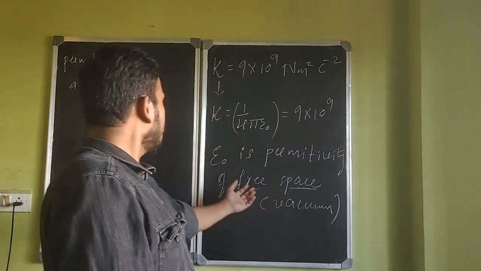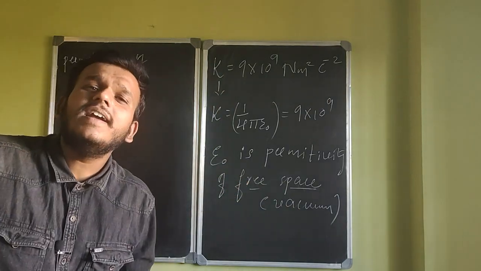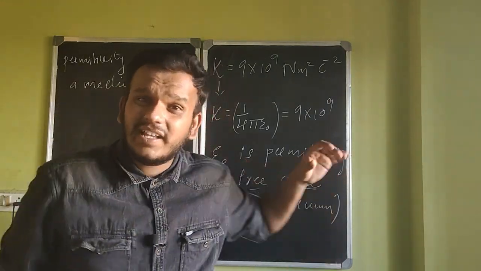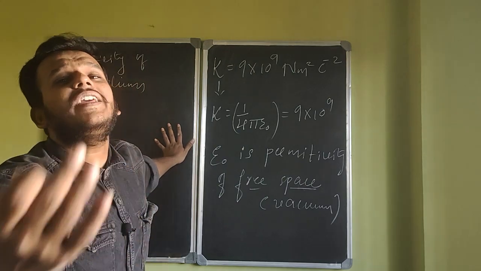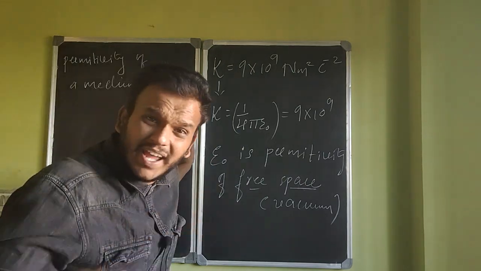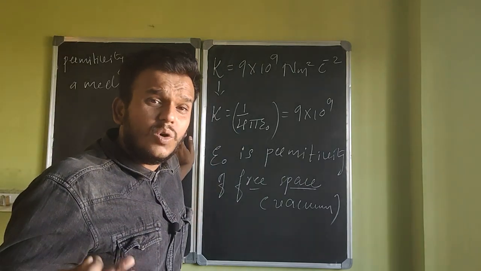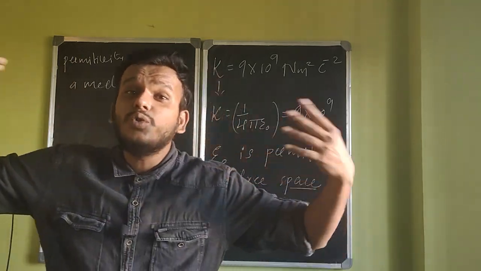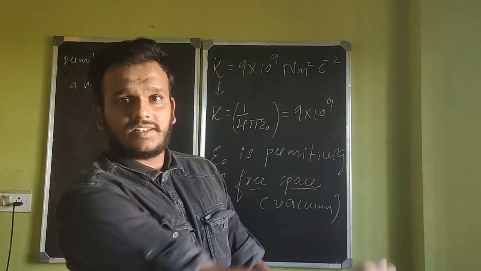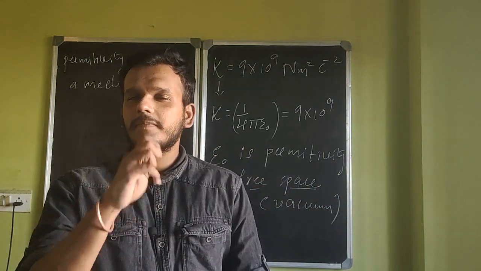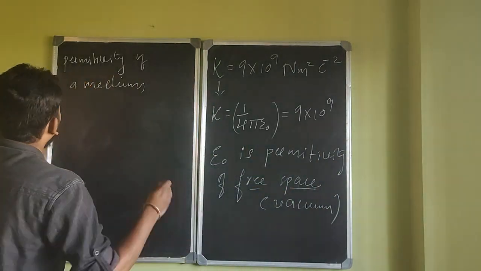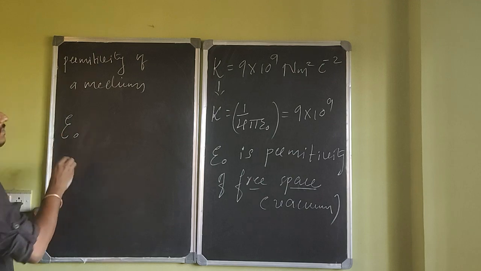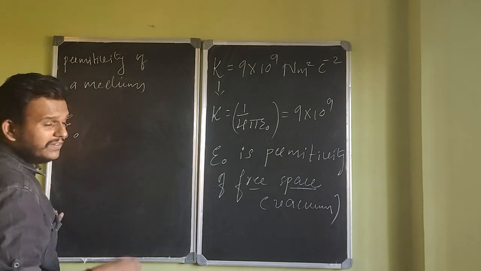Okay. Now what is this permittivity of free space? Nothing. It's the same thing, the permittivity that you just learned for free space, where there is nothing, where there is vacuum. So permittivity of free space is the ability of electric field lines to penetrate nothingness or vacuum. Now, different mediums have different values of permittivity.